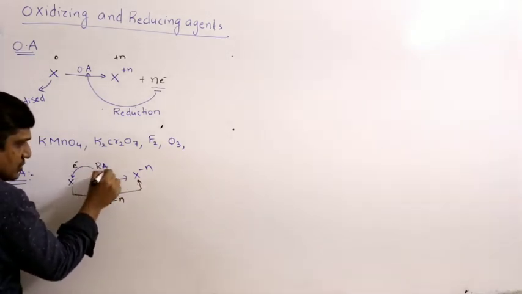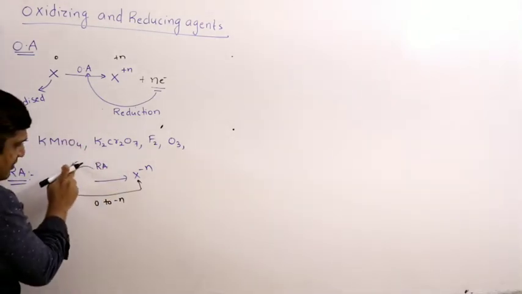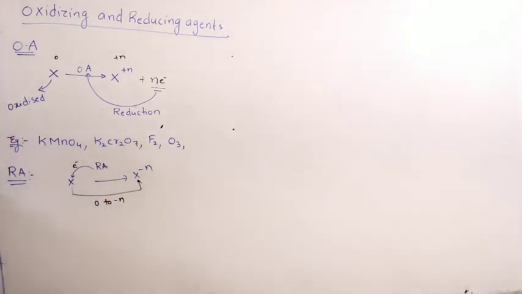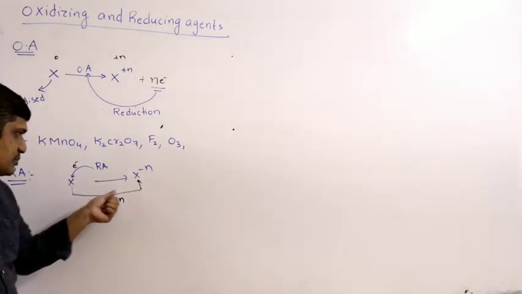In that process it is losing electron, therefore it itself will undergo oxidation. Loss of electrons, therefore reducing agent will undergo oxidation. Reducing agent is a substance that reduces some other substance.